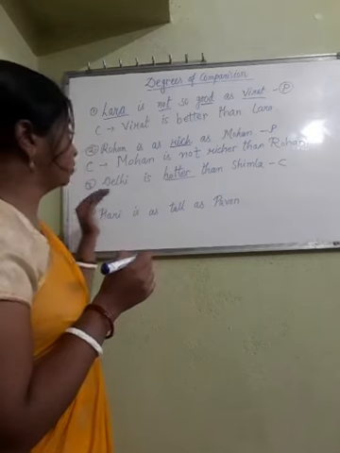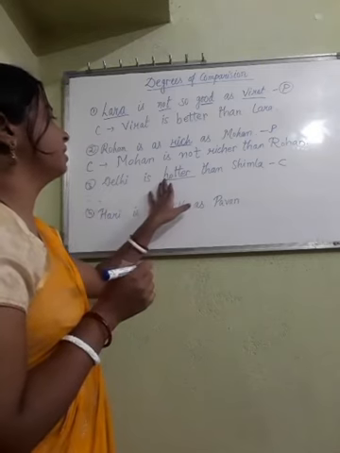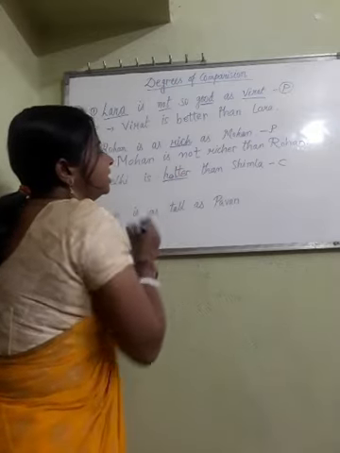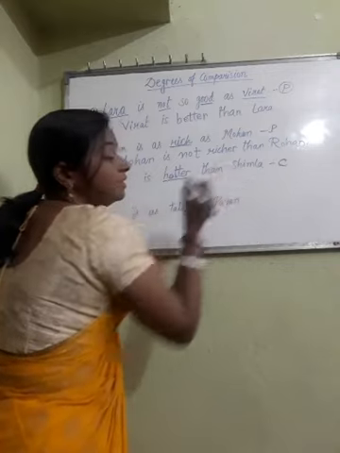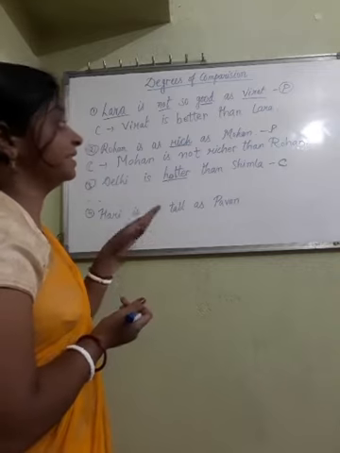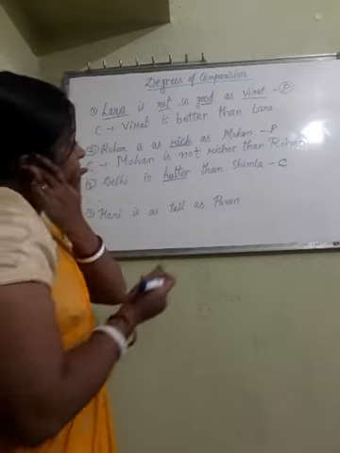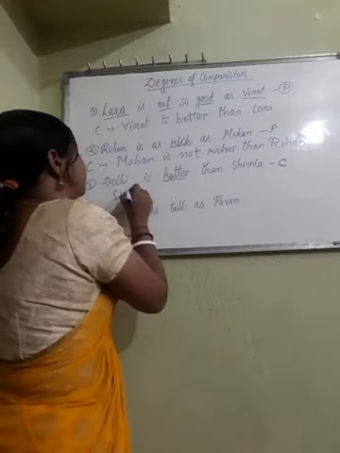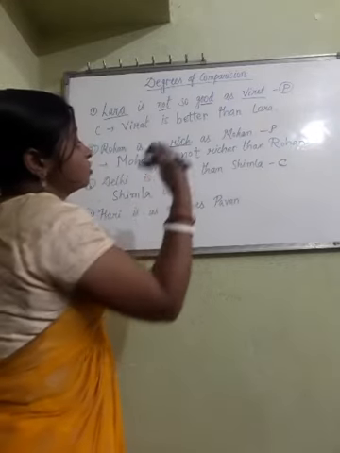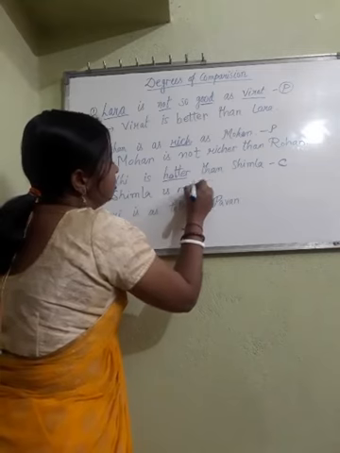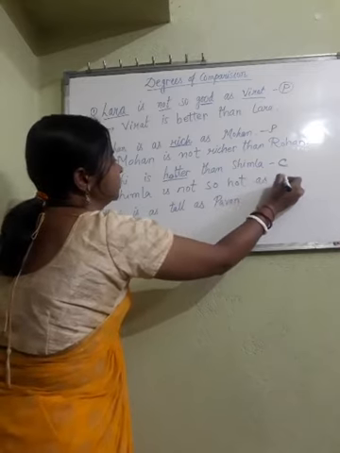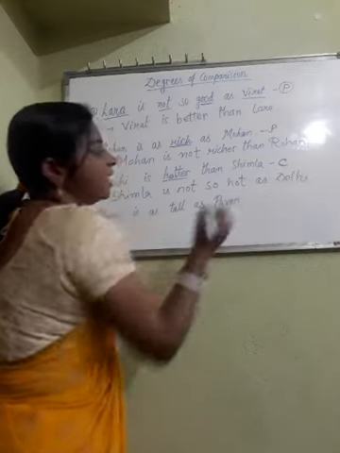Okay. Coming to the third question, Delhi is hotter than Shimla. As you can see, this word hotter, which degree is it? This is comparative degree. Now, how can we change this sentence into positive? We have to start from Shimla. Shimla is, it is hotter, so it will be not so hot. Shimla is not so hot as Delhi.